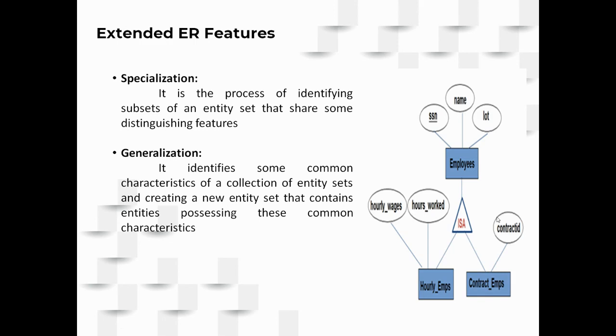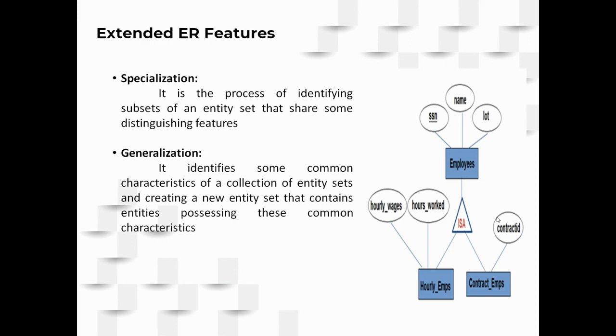So they have these special features. Along with the employee ID, name, salary and all, the hourly employees will have the number of hours worked. The contract employees will have the tenure for which they are taken on contract. Right. So with these specialized attributes, you can again create them into subclasses.